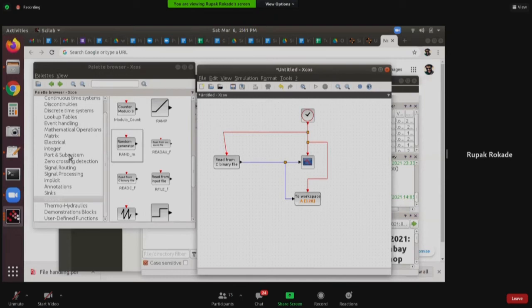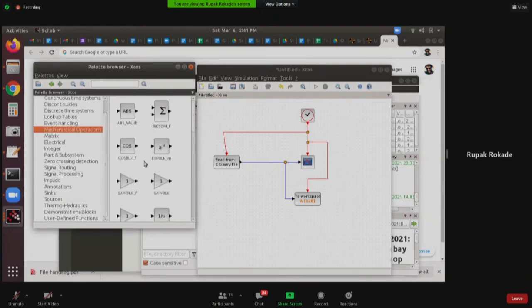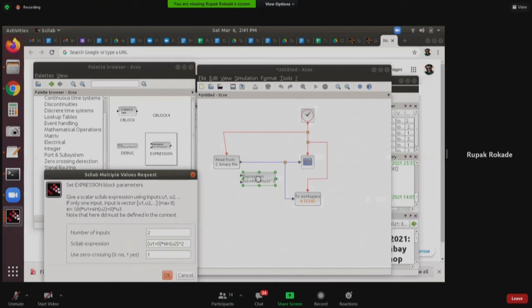To express something, there is something in mathematical operations... I don't know where to find it. There is an expression block. The expression block can be found inside the user-defined functions. Why? Because it is a user-defined expression. You see, these names are so intuitive, right? Expression is not something that is fixed. It is something that you write. You can write anything you want here.